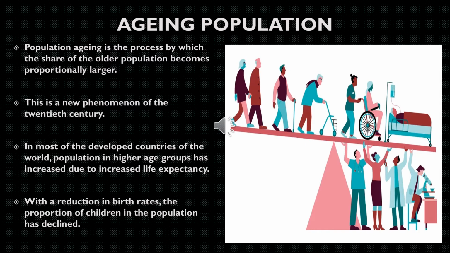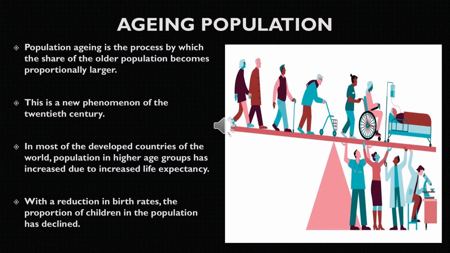Now let us come to the aging population. Population aging is the process by which the share of the older population becomes proportionally larger. This is a new phenomenon of the 20th century.